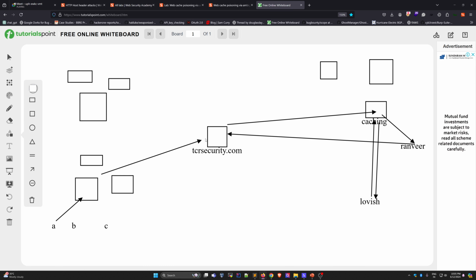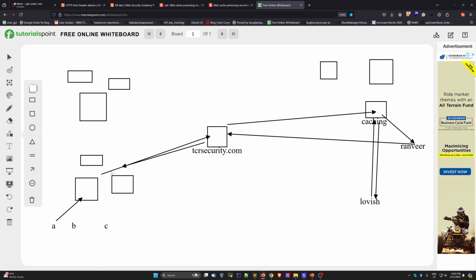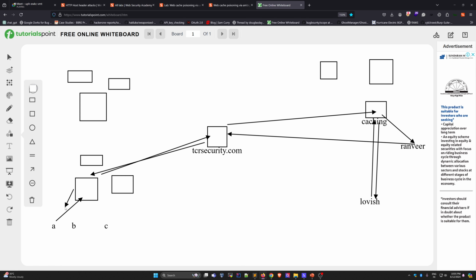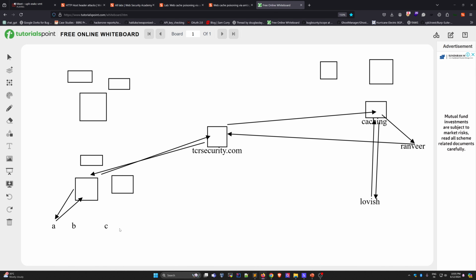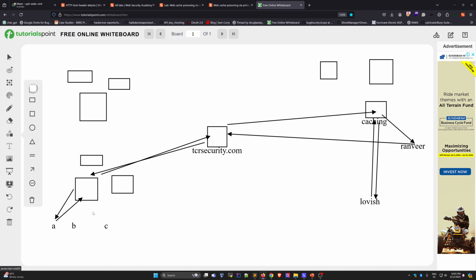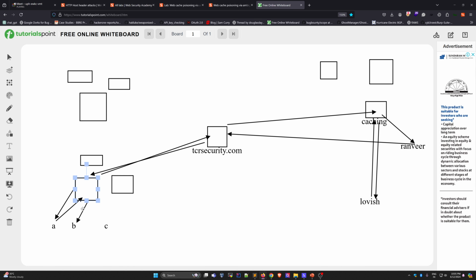So this request goes there, then he will get the response. After that, this will cache it for 10 seconds. So within 10 seconds, if anyone tries to access this, the request does not go to the origin, they will get the response directly from the cache.